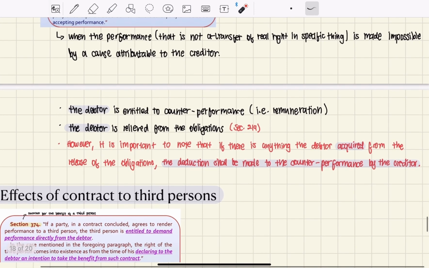However, it's also important to note that if there is anything the debtor acquired from the release of the obligations, the deduction shall be made to the counter performance by the creditor. Because there might be something that the debtor acquired freely when there is the release of obligations, there would be a deduction made on the counter performance by the creditor, so that the creditor doesn't have to pay full remuneration, for example.